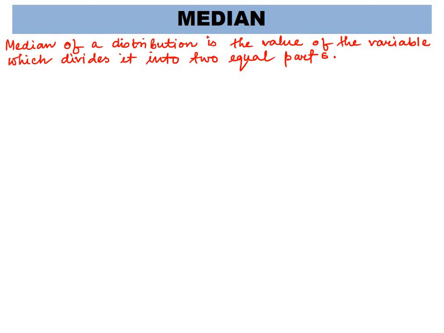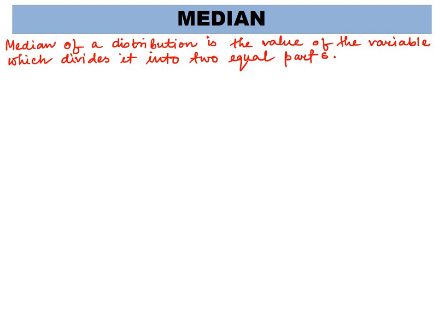That is, it is the value which exceeds and is exceeded by the same number of observations. What do you mean by this? That means it is that value such that the number of observations above it is equal to the number of observations below it.